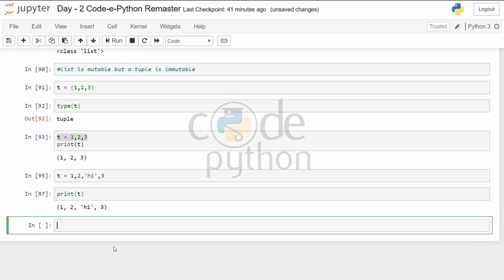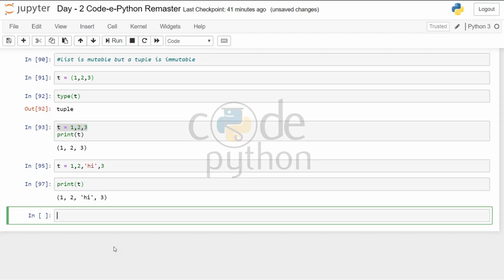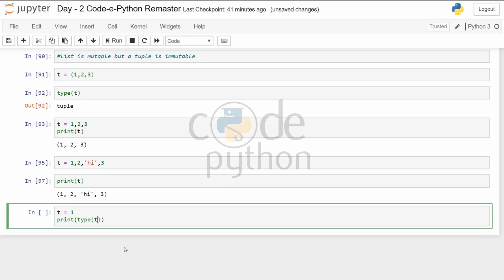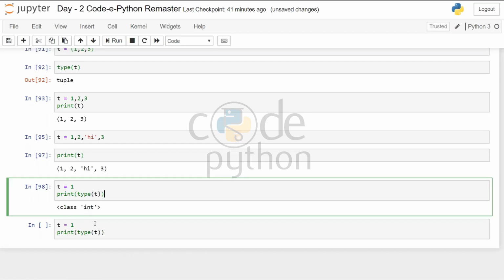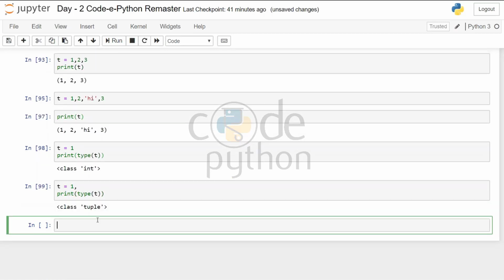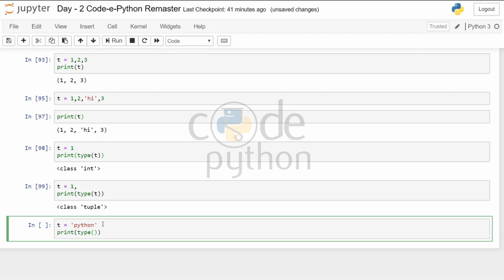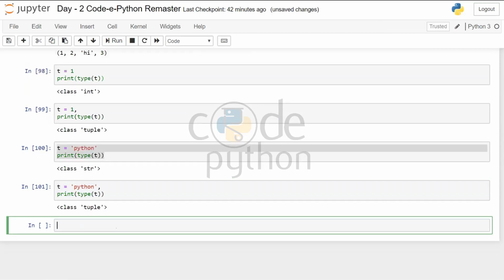Now, if I want to create a tuple of just one element, like here I'm writing T equals 1. Now this is an integer. Type of T is an integer. Now just to make it a tuple, I'll just add one comma. Now it's a tuple. Similarly with strings, if I write a string and check the type of T, it's a string. Now if I separate it by one comma, it will form a tuple.